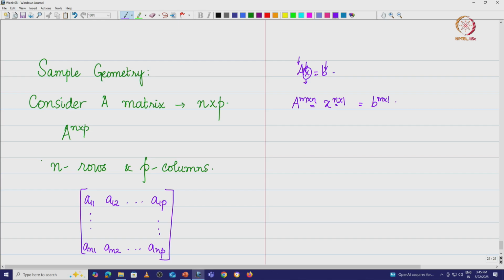So, what are we going to do? We are going to say that if I consider this as a matrix of dimension n by p, each of these columns corresponds to one variable. So, I am going to have p variables that correspond to p columns, and I am going to have n rows.